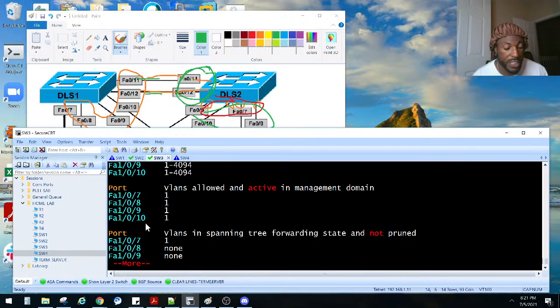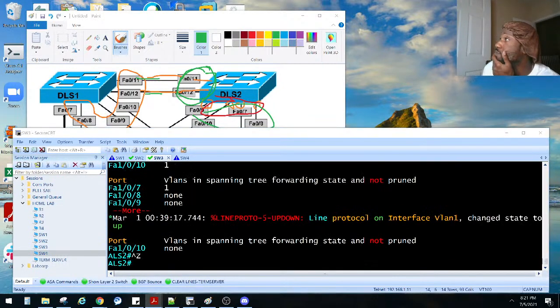7, 8, 9, 10. All right, so we should be good to go, right? What else we got? So we configured. Now it says configure EtherChannel trunks. Only switches DLS1 and DLS2 should actively initiate channel establishments. Switches ALS1 and ALS2 should be configured as passive links, right?